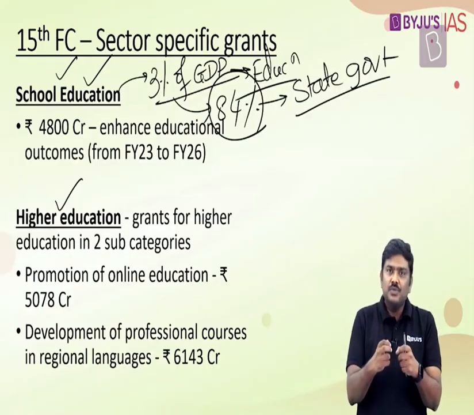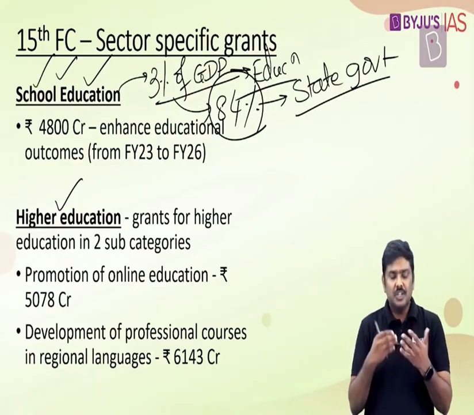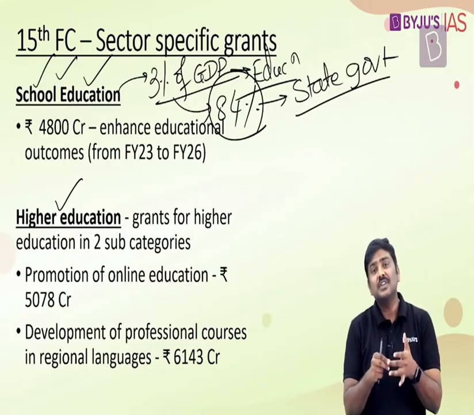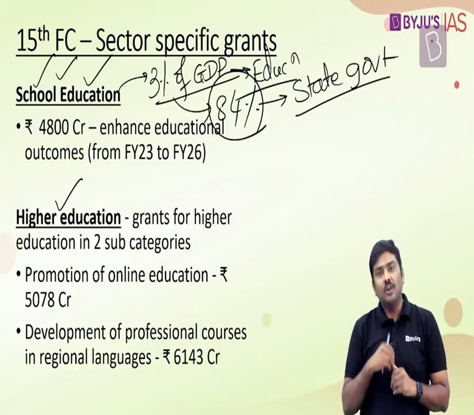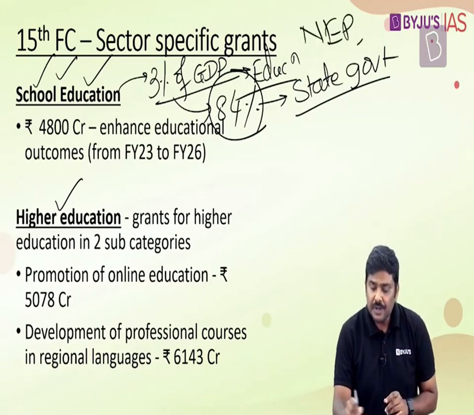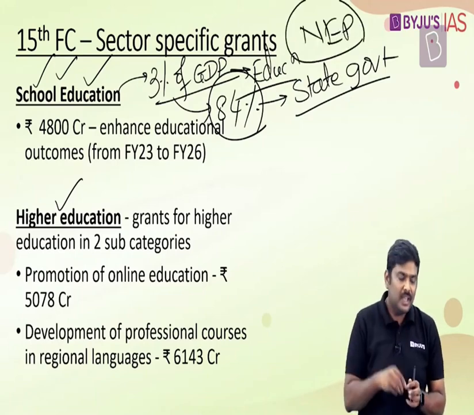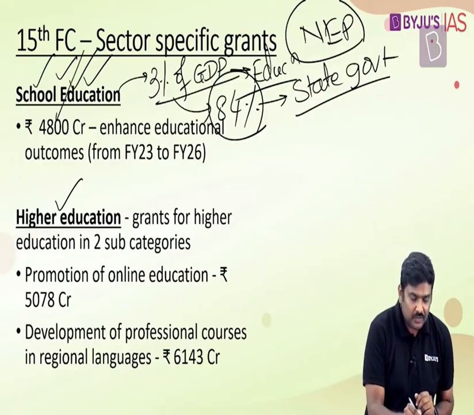As a result of this, there are various issues which are plaguing the education sector. For example, in case of school education, there is a problem with respect to the pupil teacher ratio, the retention ratio, the infrastructure that is required for ensuring that learning outcomes are efficient, the vacancies with respect to school teachers, so on and so forth. In order to address some of these issues, Government of India has already announced a new education policy. Right? And with this policy, they are trying to address some of these issues plaguing the education sector.